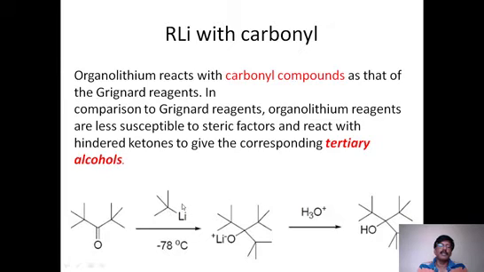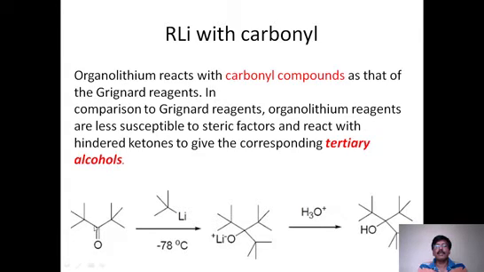Already we know that organometallic compounds generate a carbanion. So this carbon is now nucleophilic. That is, it is getting a negative charge, and lithium has a positive charge. So this negative charge attacks this carbon, and therefore this is the carbon which is attached to this carbon, and after that this oxygen becomes OH. So what happened?